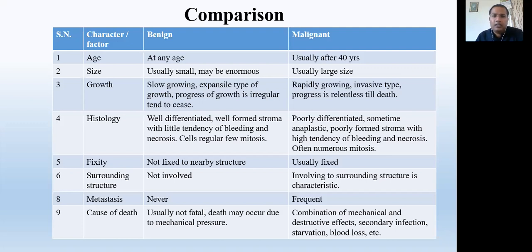And because these cells are very fast growing, the cells are immature, so that part is most liable to get secondary infections. Or because it's very fast growing, it needs so much nutrition, so other body organs and body parts go into starvation because all the nutrition is consumed only by that particular tumor.